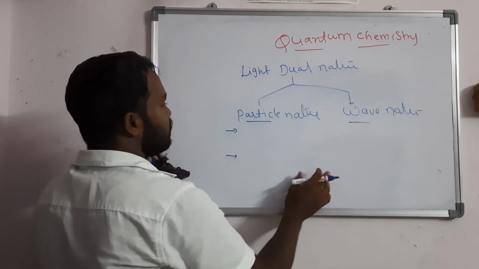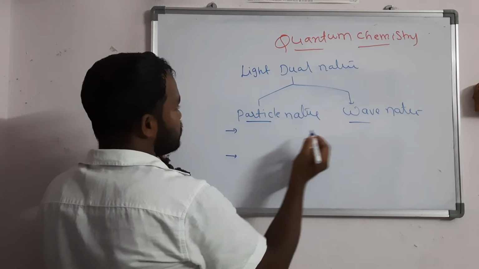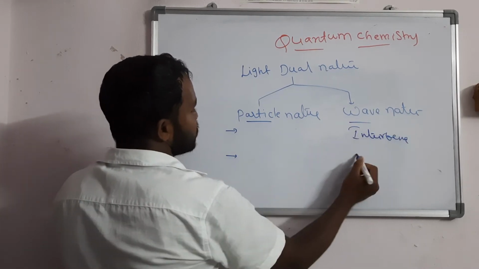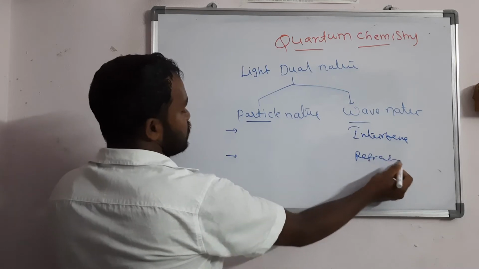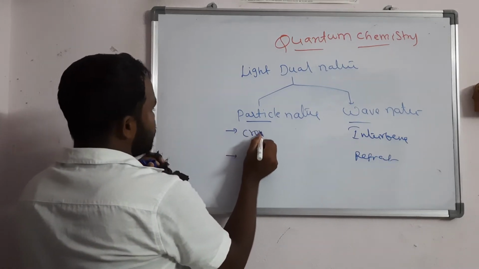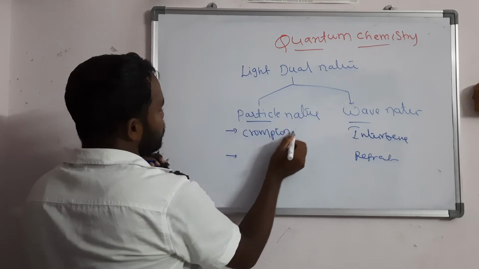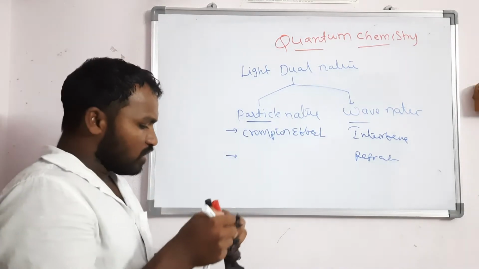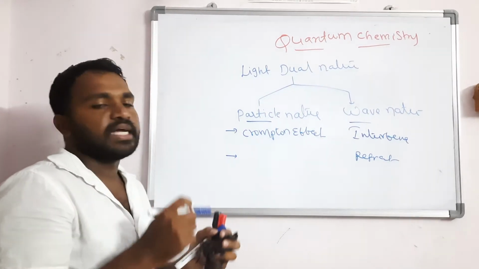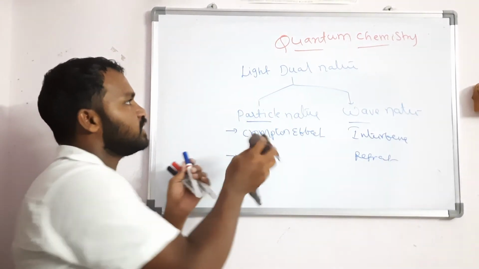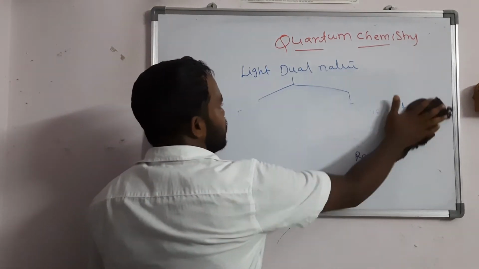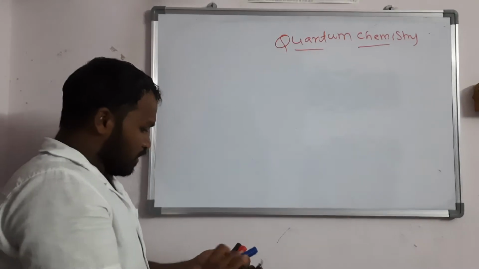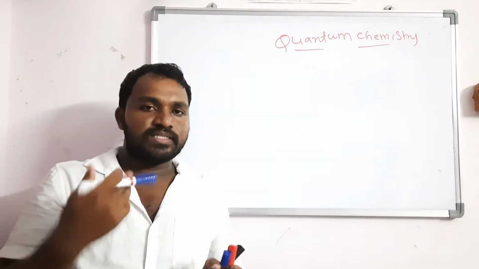Wave nature is shown by interference and refraction. The Compton effect and the photoelectric effect show particle nature. So light has dual nature. That topic, wave-particle duality, we will discuss later.